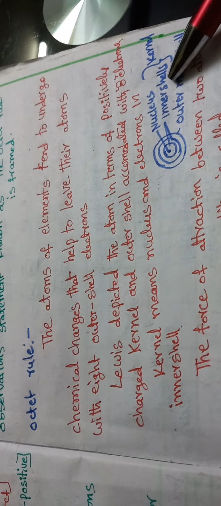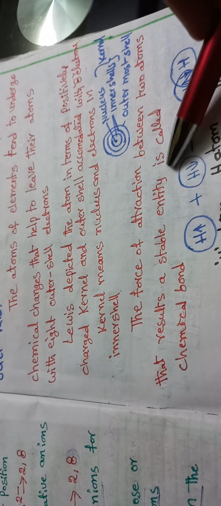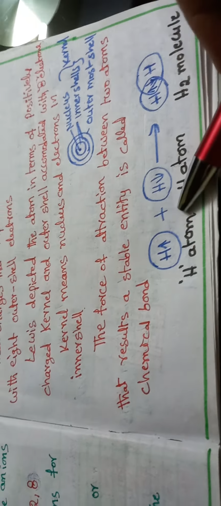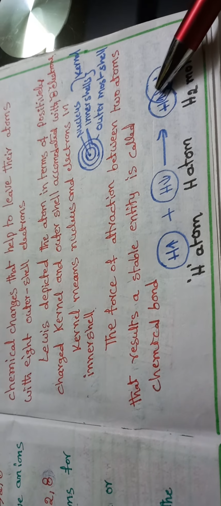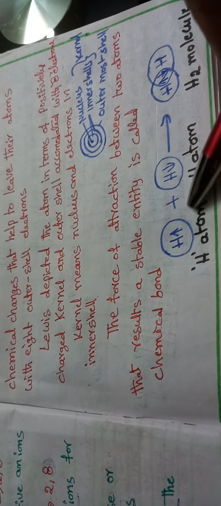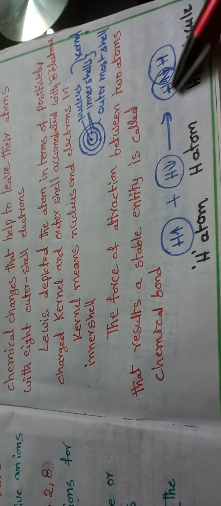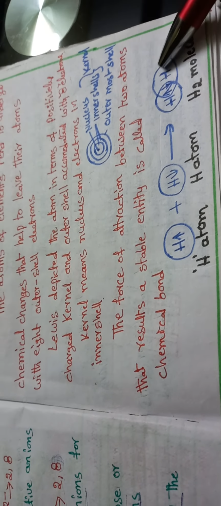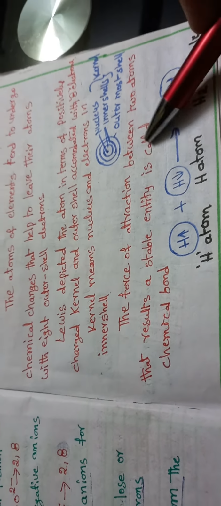The force of attraction between two atoms that results in a stable entity is called a chemical bond. So here we can see two hydrogen atoms. These two hydrogen atoms come together forming an H2 molecule. Here we can see the force of attraction between the two hydrogen atoms, forming the chemical bond in the H2 molecule. So it is called a chemical bond.